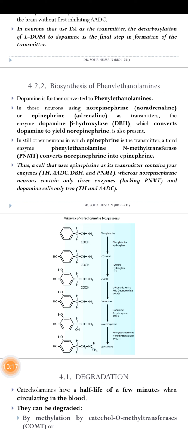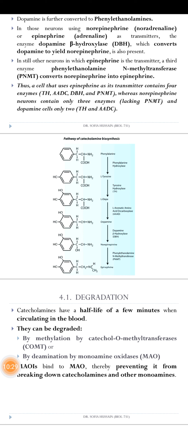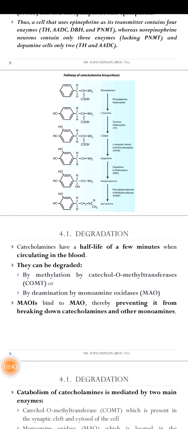Thus the epinephrine transmitter contains four enzymes, whereas norepinephrine contains three enzymes. So the activity proceeds, and phenylalanine produces tyrosine. Then at the L-DOPA, dopamine is released, and the norepinephrine is produced, and then the epinephrine is produced.